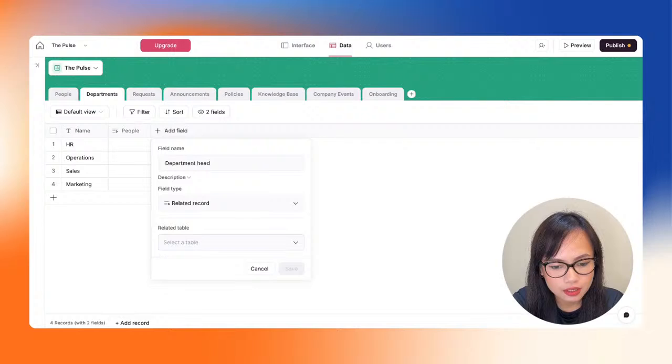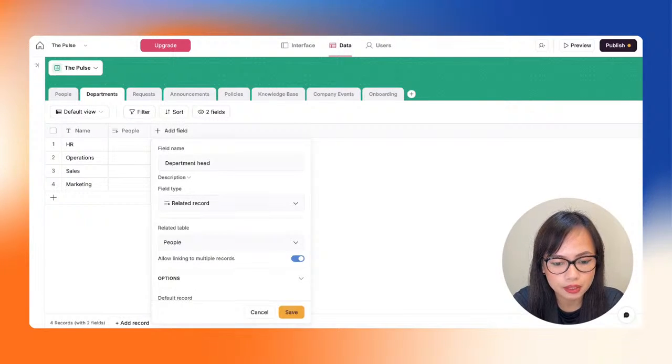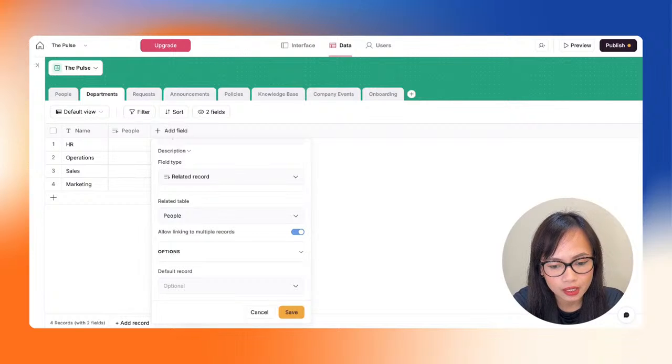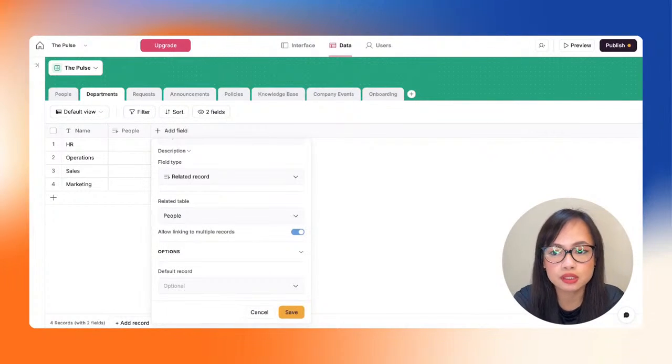All right, related record field type, and here we are going to choose the table that we want to select this information from. So that's going to be the people table. And we will not allow linking to multiple records because naturally the usual flow is that only one person is the department head, right?